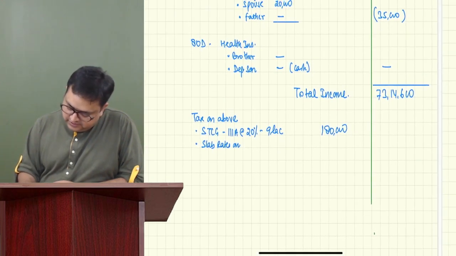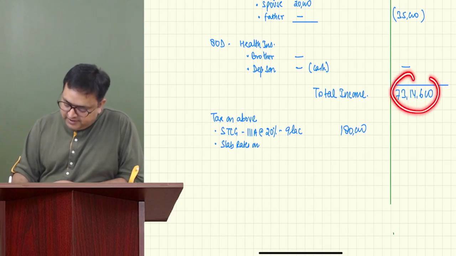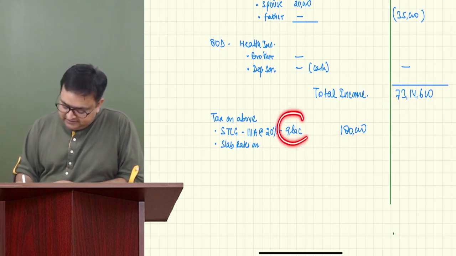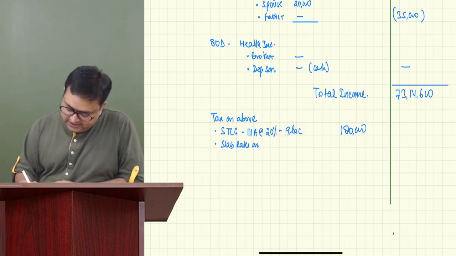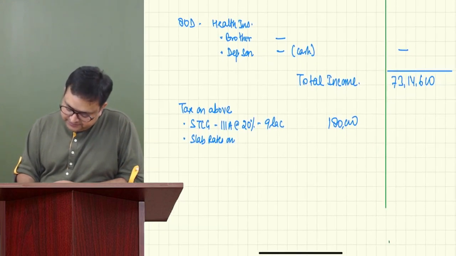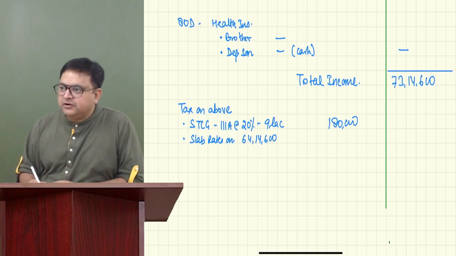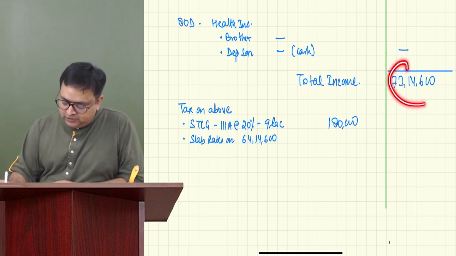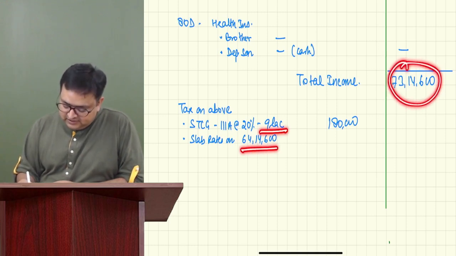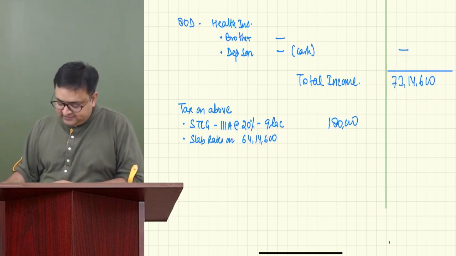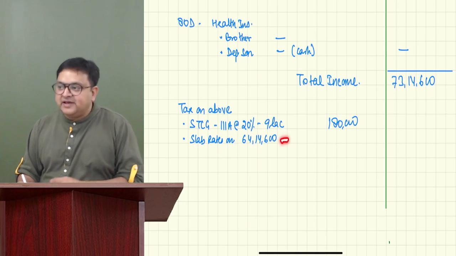See how you calculate remaining. This is the special income; total income minus 9 lakh, so you will get slab rates on 64 lakh 14,600. Have you all got the 64 lakh out of total? This is special. The remaining is 64,14,600. So on 64,14,600, you have to apply slab rates.